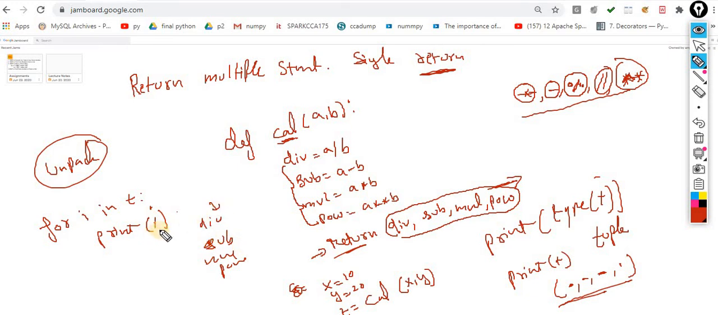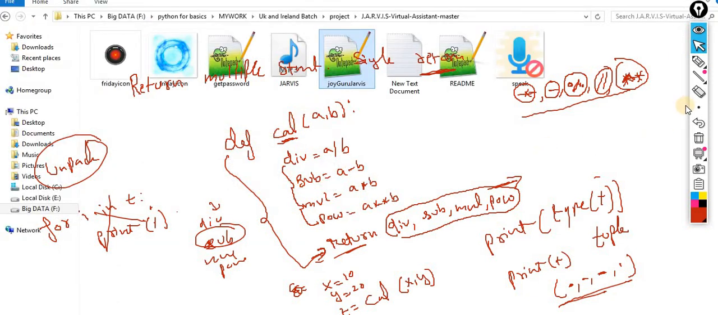But I want the division as well, the subtraction as well, the power as well. For the same, for i, first it will contain div. I think this concept is clear, how you can return multiple values. I will show you this concept practically.